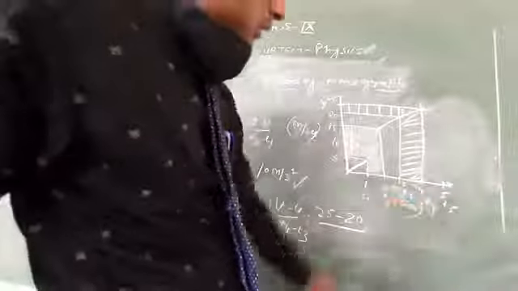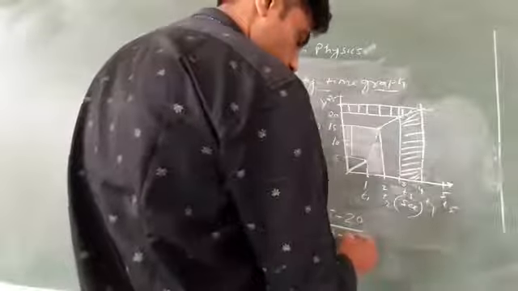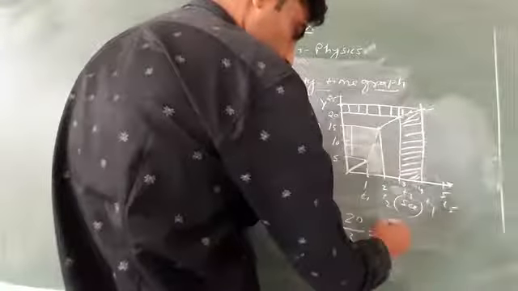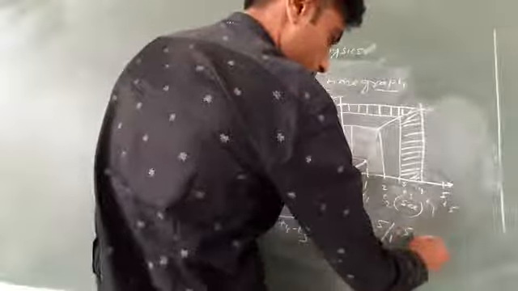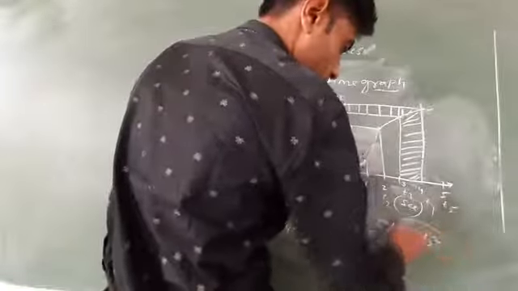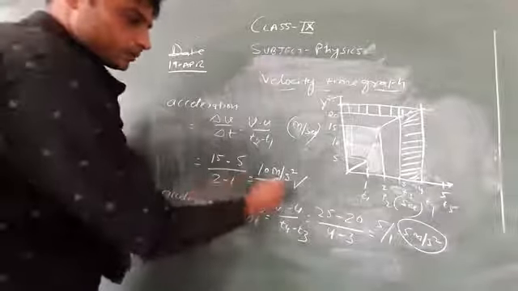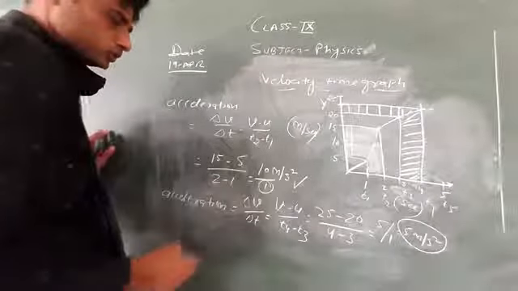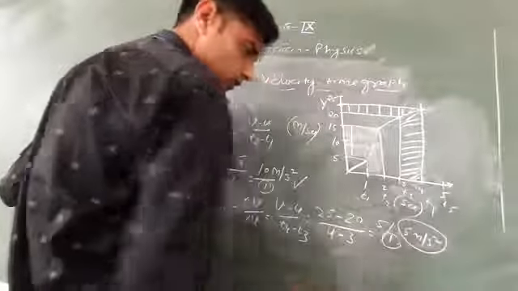T4 equal to 4 minus 3. So this is 5 upon 1, so 5 meter per second square. It means you can see the interval is the same. In both cases the time changes by 1 second.